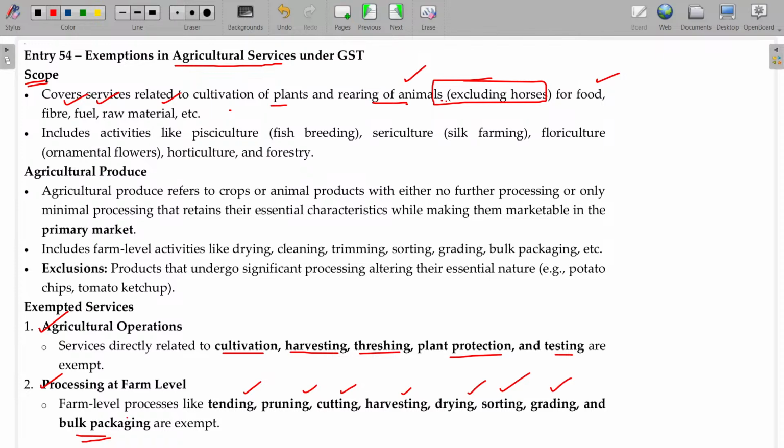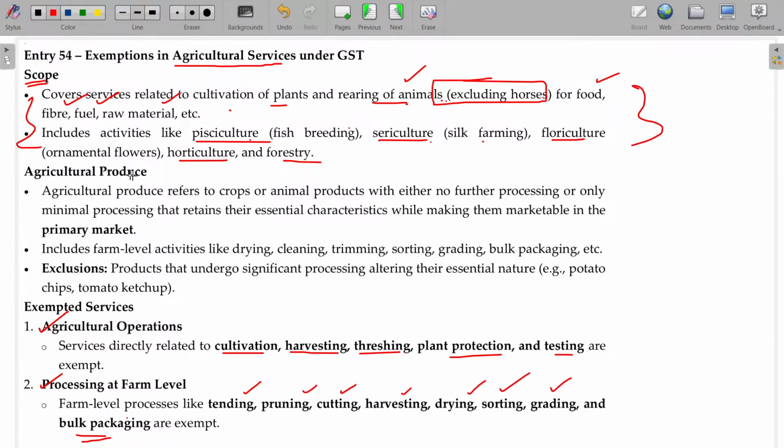And it includes activities like pisciculture, fish breeding; sericulture, silk farming; floriculture, ornamental flowers culture; and horticulture, forestry. These things will be totally exempted.